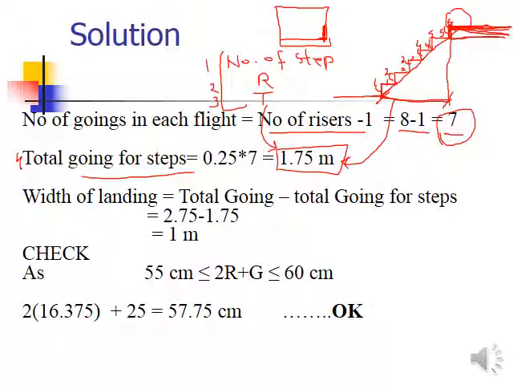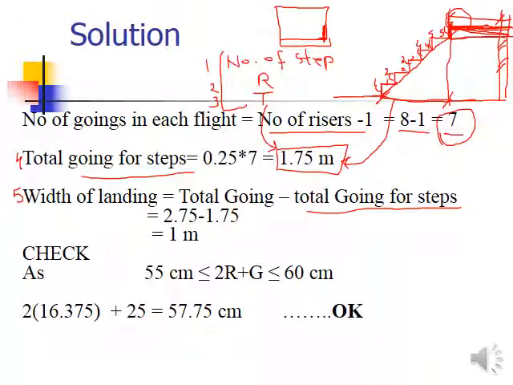Okay, now a fifth one is the width of the landing. So width of the landing will be the total going minus the total going for the steps. Okay, so this will be, if here the wall is there and your landing slab is inserted inside the wall. Okay, so this is the brick wall, let's suppose. So this total width of the landing needs to be calculated, the width of the landing from the edge of the wall till the last riser.